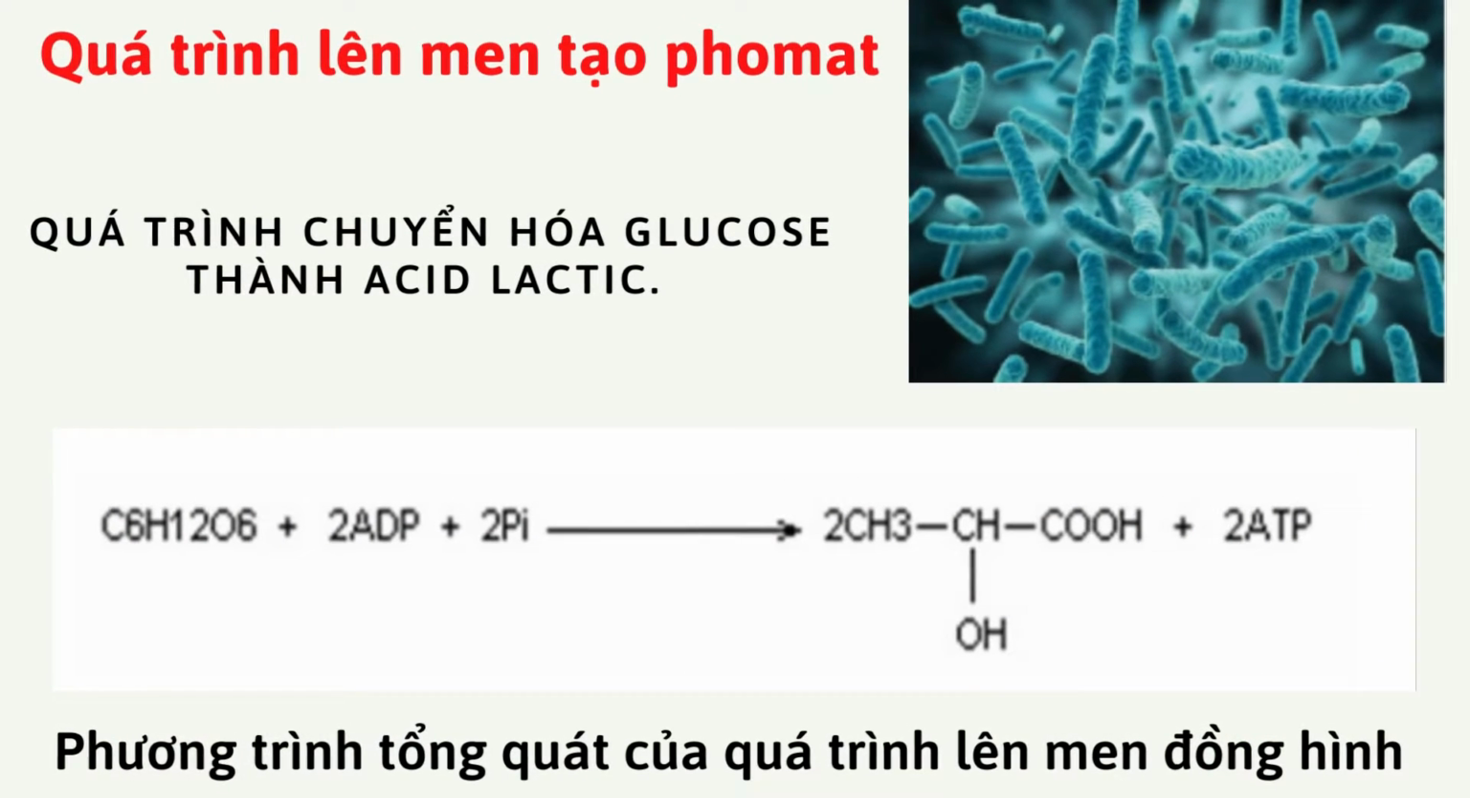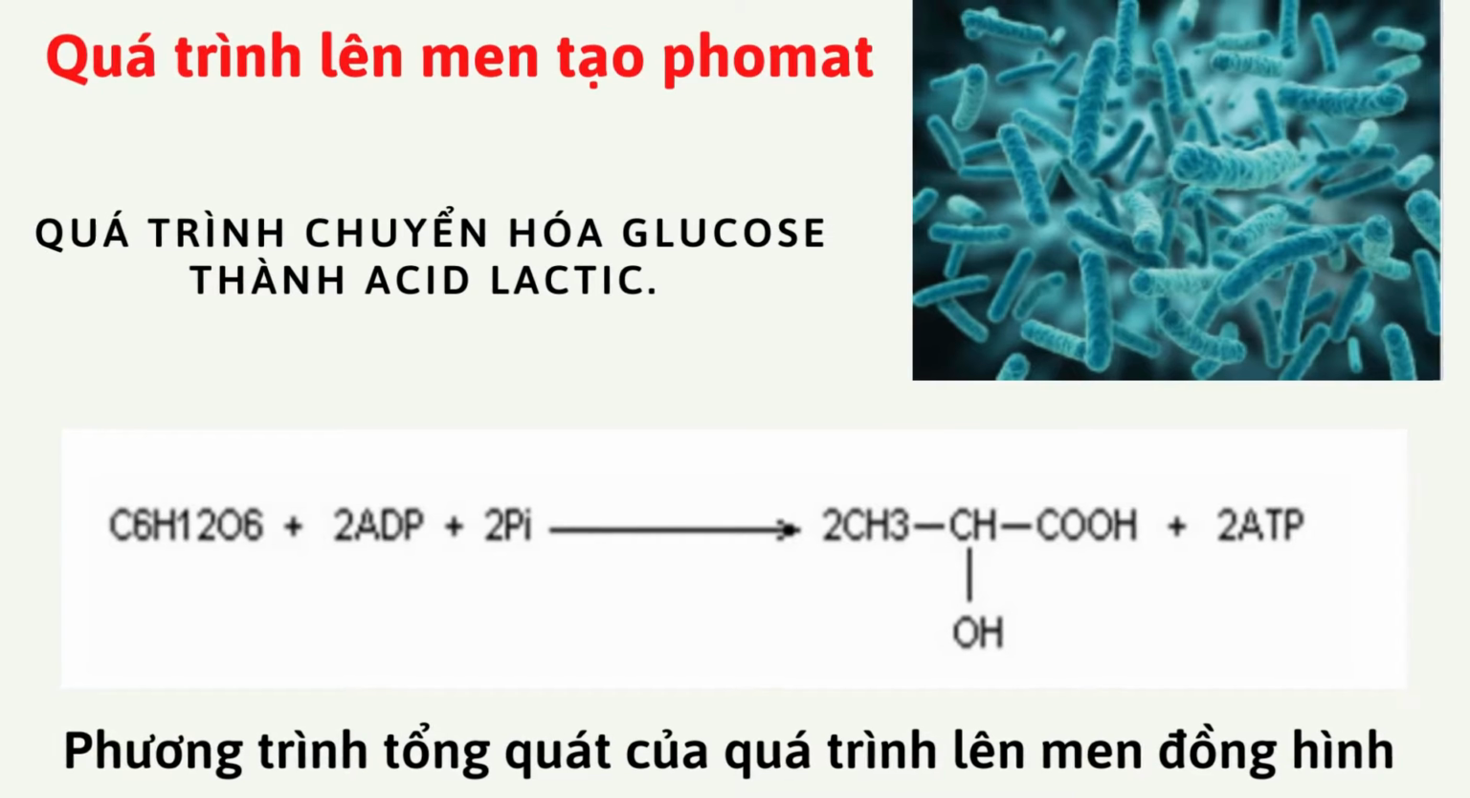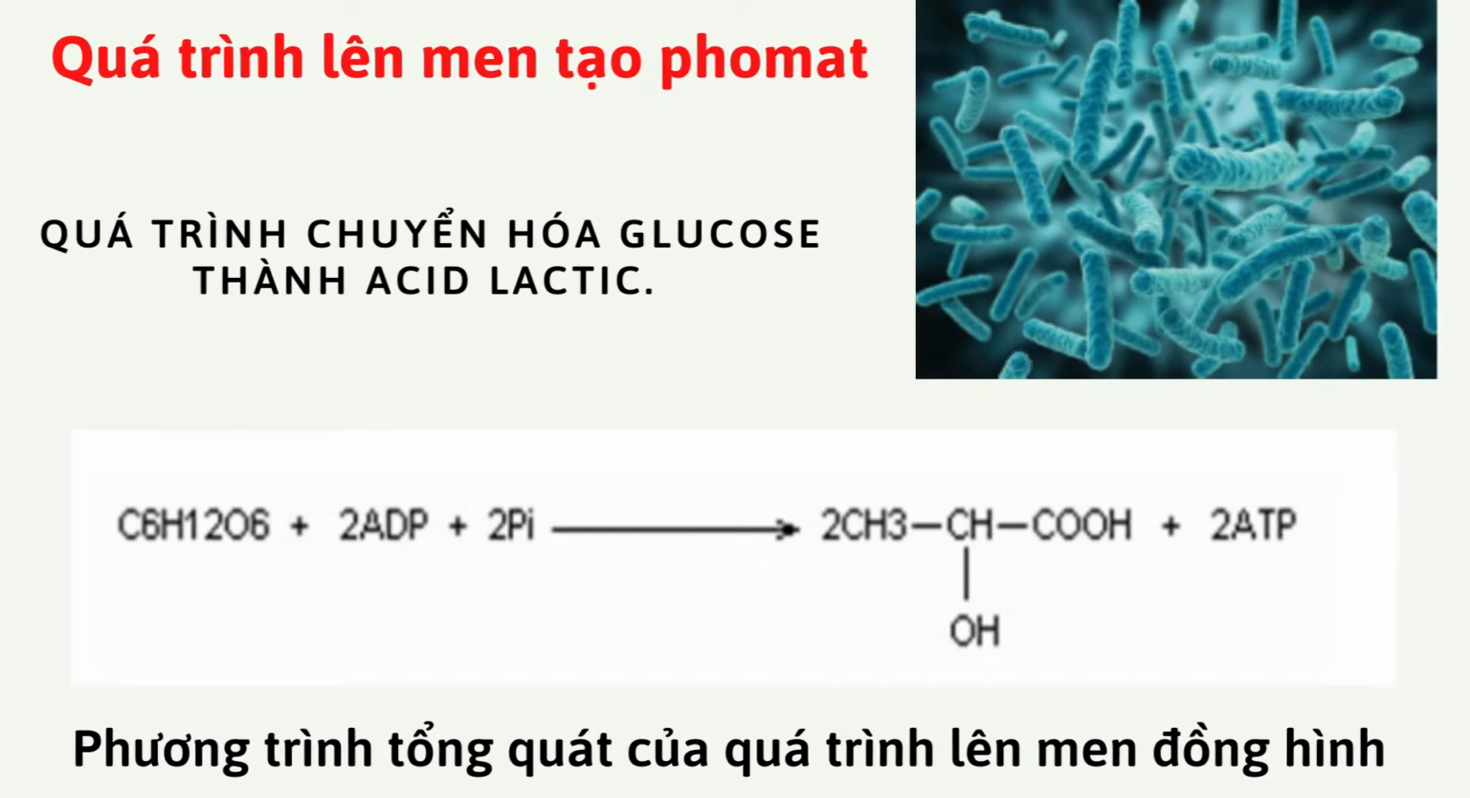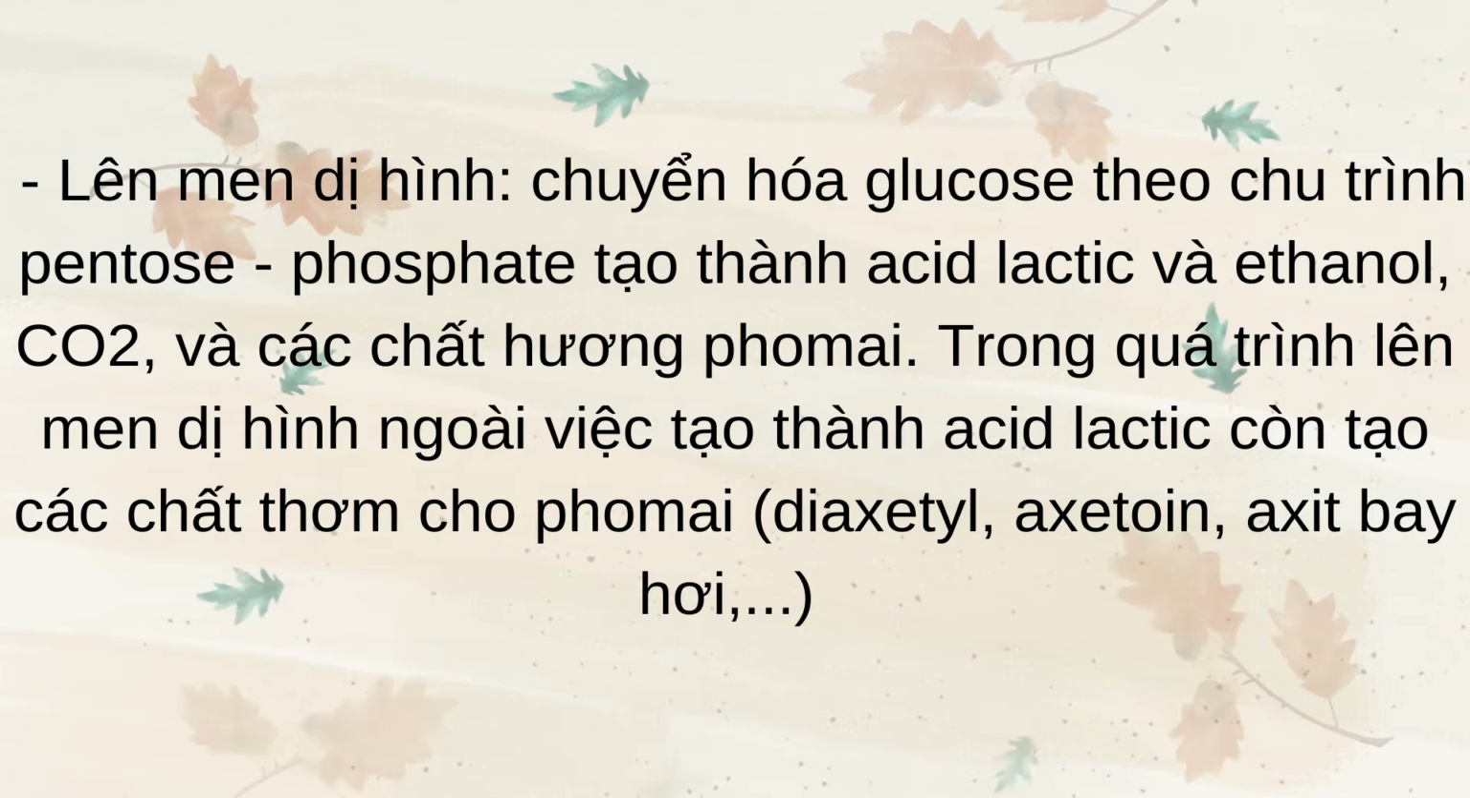Homofermentation: a group of lactic acid bacteria such as Streptococcus thermophilus and Lactobacillus bulgaricus convert glucose into lactic acid. Heterofermentation: bacteria such as Leuconostoc convert glucose through the pentose phosphate pathway, creating lactic acid, ethanol, CO2, and flavor for the cheese.